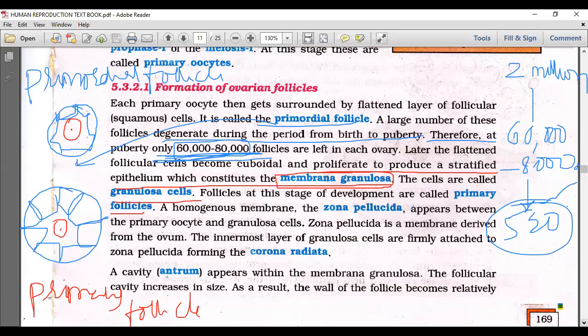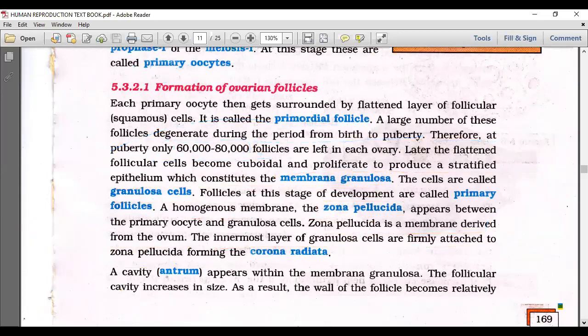Then a homogeneous membrane, the zona pellucida, appears between the primary oocyte and the granulosa cells. The zona pellucida is a membrane derived from the ovum. Then the innermost layer of granulosa cells is firmly attached to the zona pellucida, forming the corona radiata.